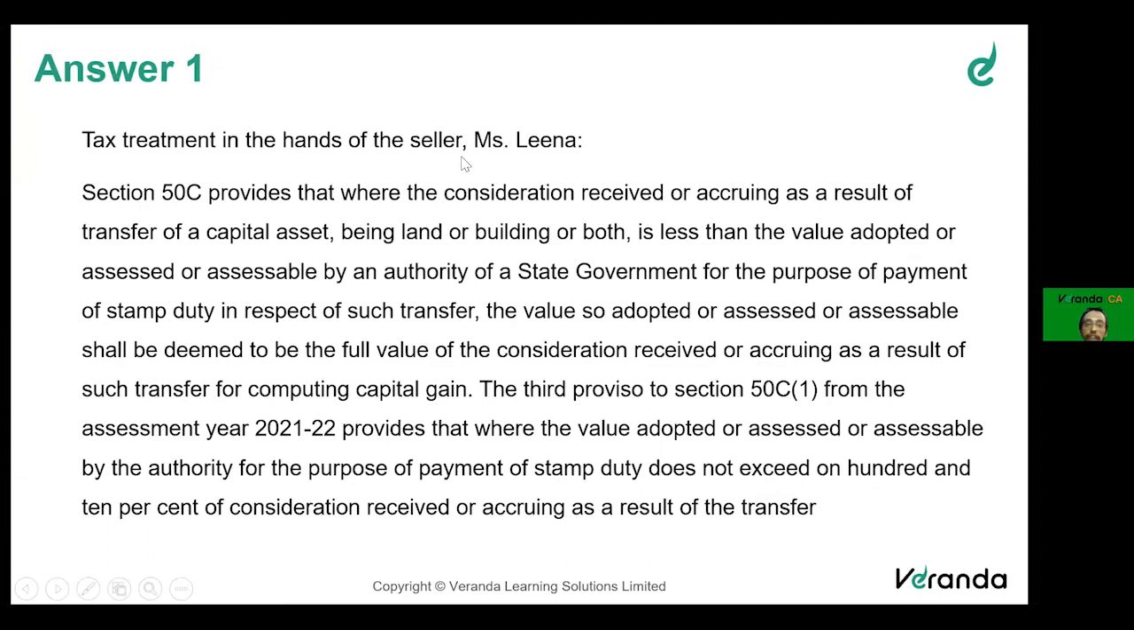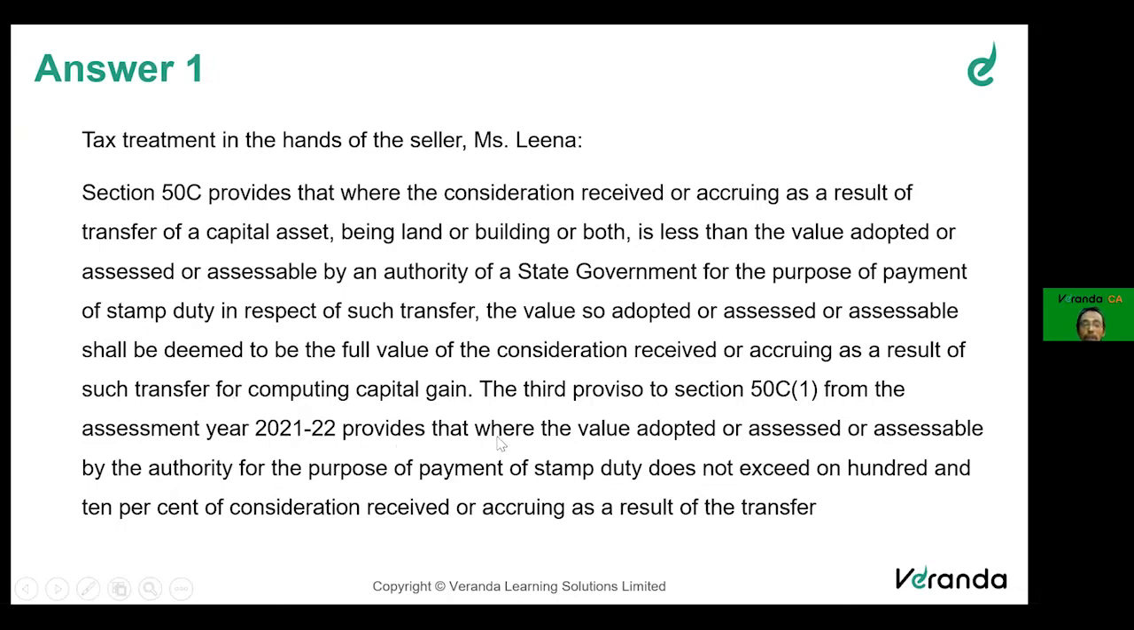Tax treatment in the hands of seller, Miss Leena. Section 50C provides that where the consideration received or accruing as a result of a transfer of a capital asset, which is land, building, or both, is less than the value adopted or assessable by an authority of the state government for the purpose of stamp duty in respect of such transfer, the value so adopted shall be deemed to be the full value of consideration for computing the capital gains.